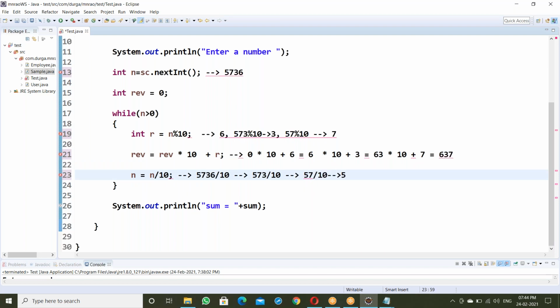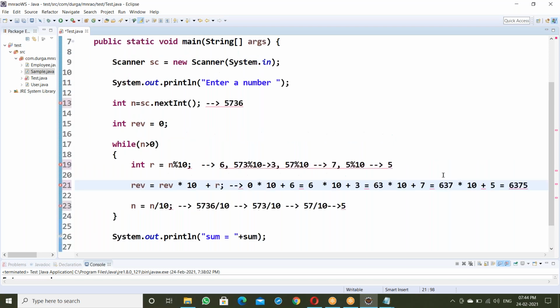After that, n equal to n by 10, which means it is 5. Now the remainder is 5, 5 mod of 10. Now reverse equal to reverse into 10 plus remainder. The previous reverse is 637, multiplied by 10 plus remainder 5. So this value is equal to 6375. That's it, the reverse.